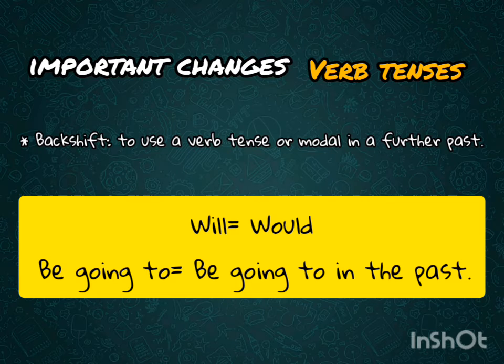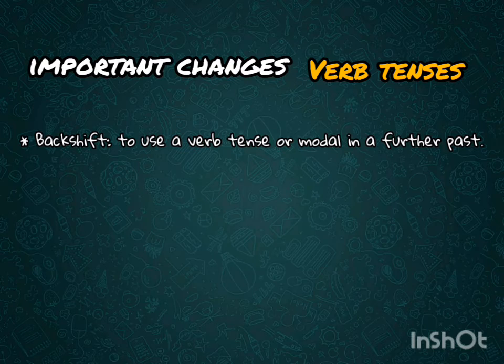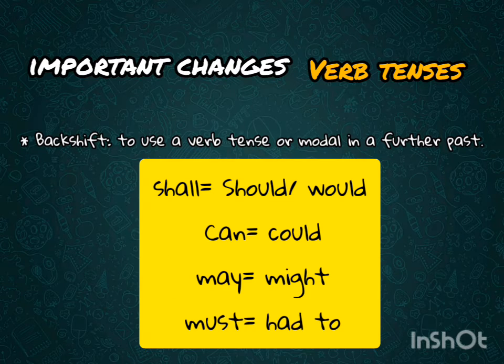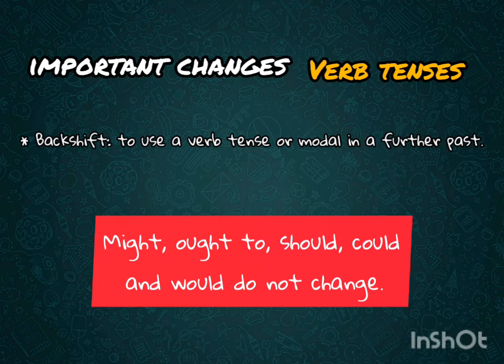In the case of will and be going to, they are going to be changed for would and be going to in the past. And in the case of modal verbs, it is important to mention that not all modal verbs are going to be changed. Shall changes for should in case you are making a suggestion, or would in case you are speaking about the future. Can is replaced for could, may for might, and must for had to. The modal verbs that do not have a reported form are might, ought to, should, could, and would.